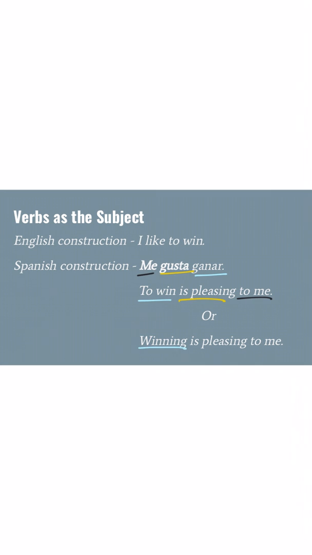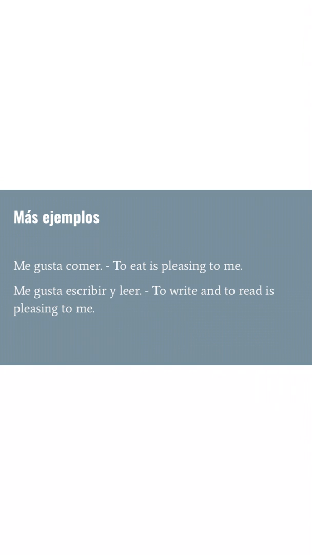We could say winning is pleasing, and finally to me. All right, I hope we're getting good at this. Here we go. So some more examples here. If I had the sentence me gusta comer, we know that that's going to translate to eat is pleasing to me, right? Or me gusta comer.